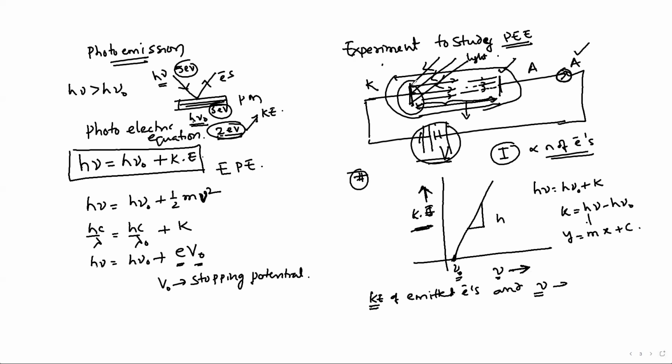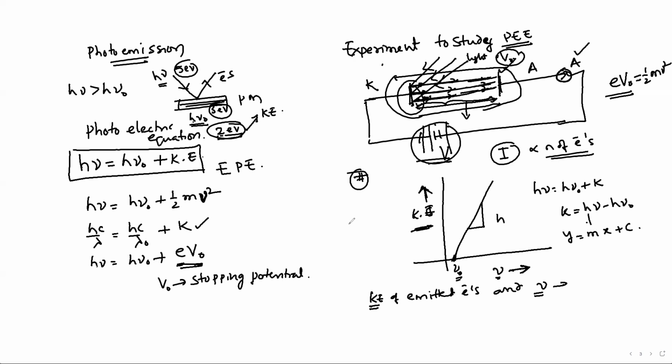Generally, the electrons released from the cathode have some kinetic energy, and with this kinetic energy, these electrons can reach the anode. If I apply a negative potential here, at some potential the electrons will be stopped. That potential is called stopping potential. That is eV naught, which is equal to the kinetic energy of emitted electrons.